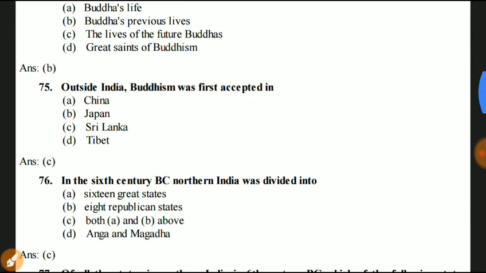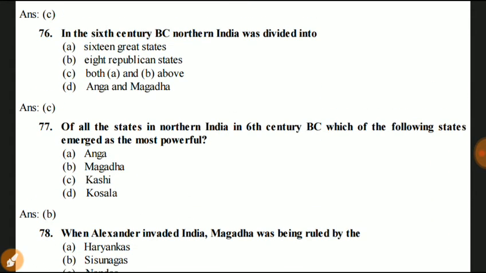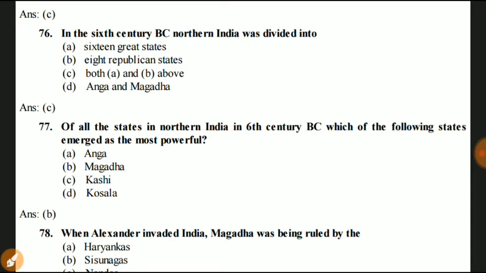Next question number 75. Outside India, Buddhism was first accepted in China, Japan, Sri Lanka, and Tibet. Outside India, Buddhism was first accepted in Sri Lanka. Next question number 76. In the 6th century BC, northern India was divided into 16 great states, 8 republican states, both A and B, and Anga and Magadha. Answer is C. Both A and B. 8 republican states and 16 great states.